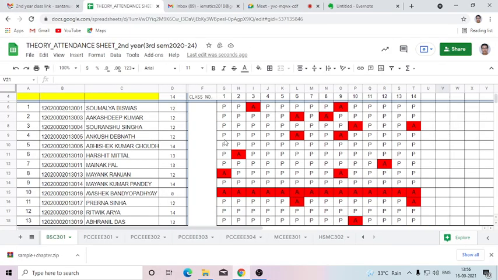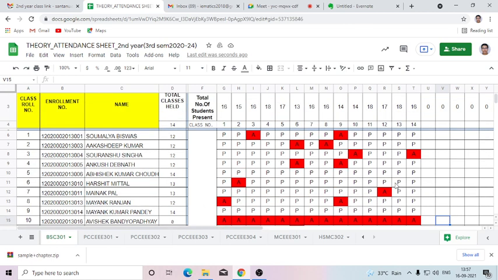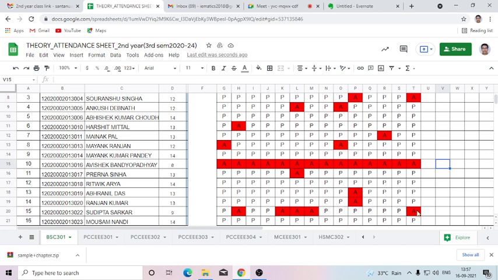Sir, do you have any idea when the result will come for those who have applied for the stream change? That depends on the COE section, but the result will come soon, by next week or before the first mid semester examination, because from Monday the viva exam will start. I hope it will come out before that. This depends on the controller of examination section and the registration department also.